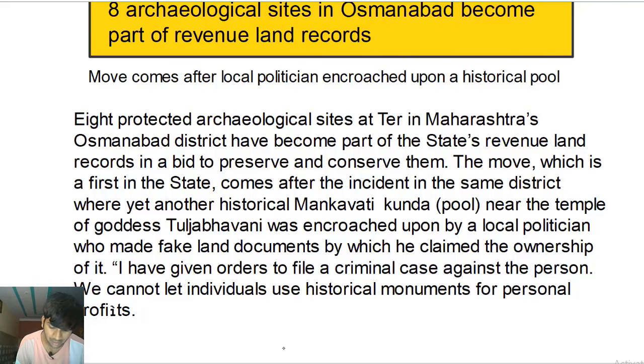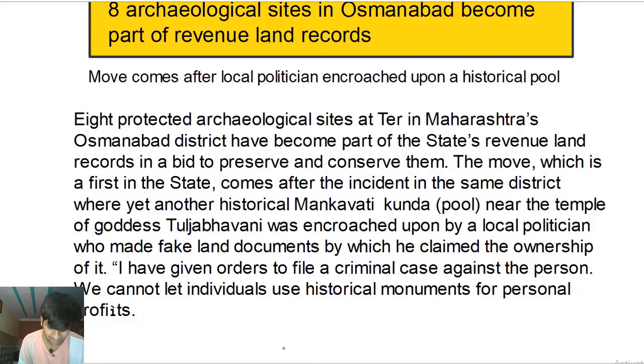another historical Mankavati Kunda, which is a pool near the temple of goddess Tulja Bhavani, was encroached upon, was taken over, got in the control of a local politician.